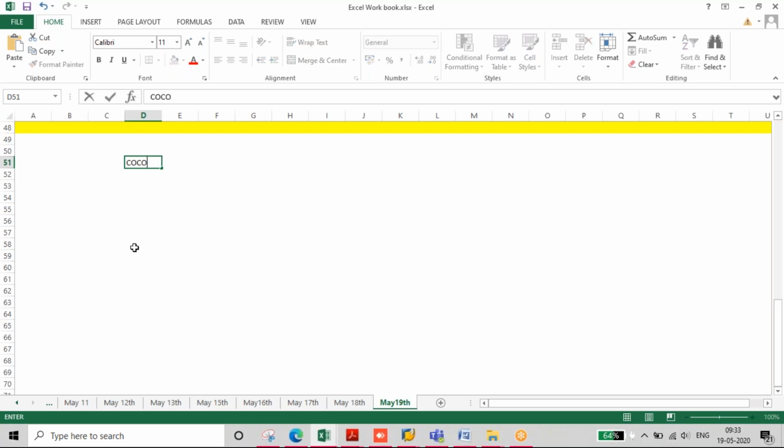For example, cocoa. Okay, cocoa beans. We do not have cocoa beans in India. There are no such crops in India, and we have to get them imported from different countries.